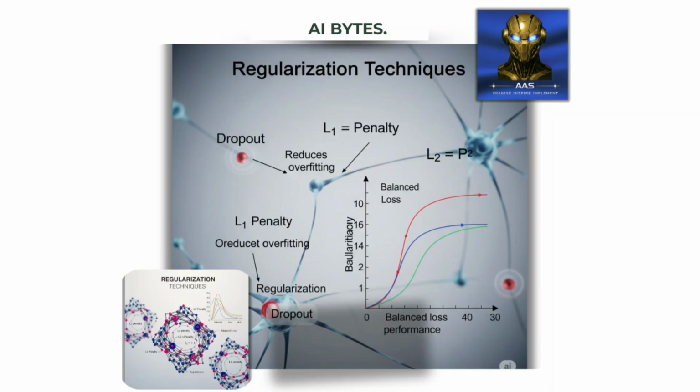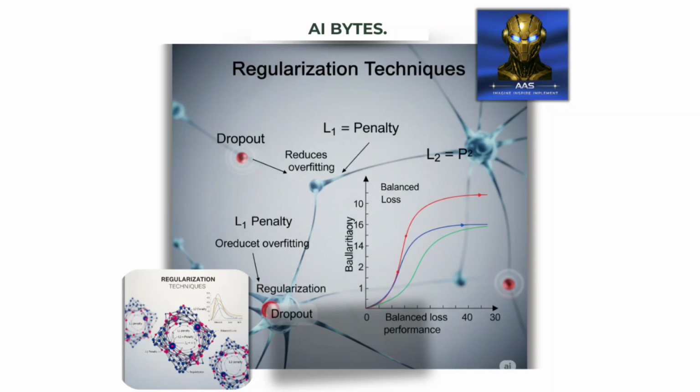Dropout regularization. The third technique shown is dropout, perhaps the most elegant regularization method in deep learning. During training, dropout randomly deactivates a fraction of neurons in each forward pass, typically with probabilities ranging from 0.1 to 0.5. The genius of dropout lies in its ensemble effect. By training multiple subnetworks simultaneously, dropout forces the model to develop robust internal representations that don't rely on any specific set of neurons. This dramatically improves generalization capability.